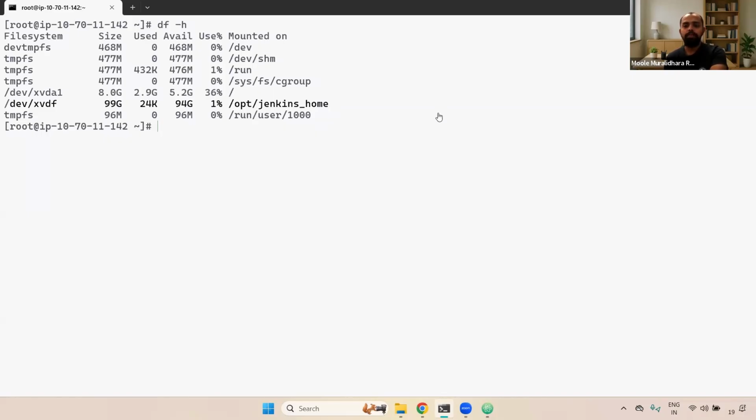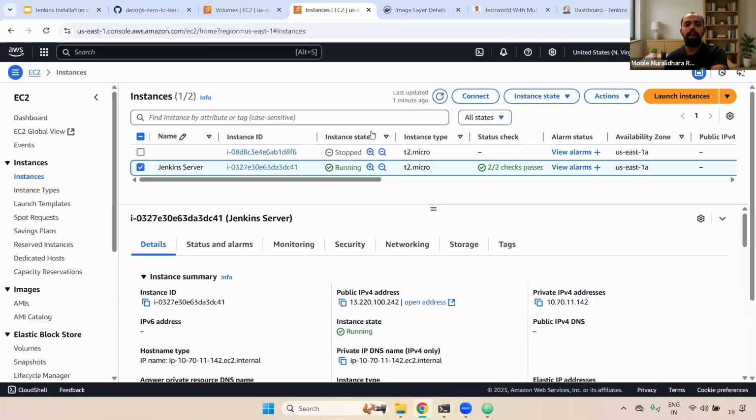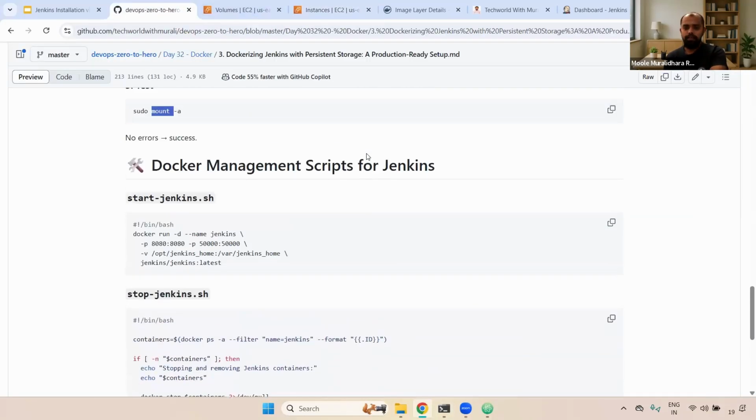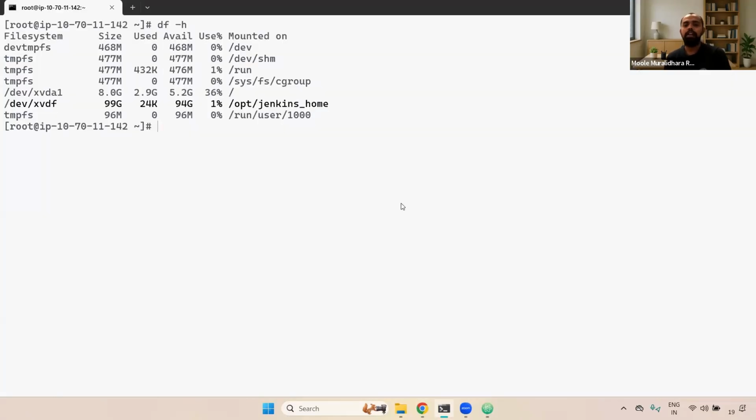Any questions now? Now you got some idea, right? So this is the process of installing Jenkins using Docker while maintaining persistent data. Now you may ask a question: Murli, you are saying we added that, but I wanted to see whether we have persistent data or not.